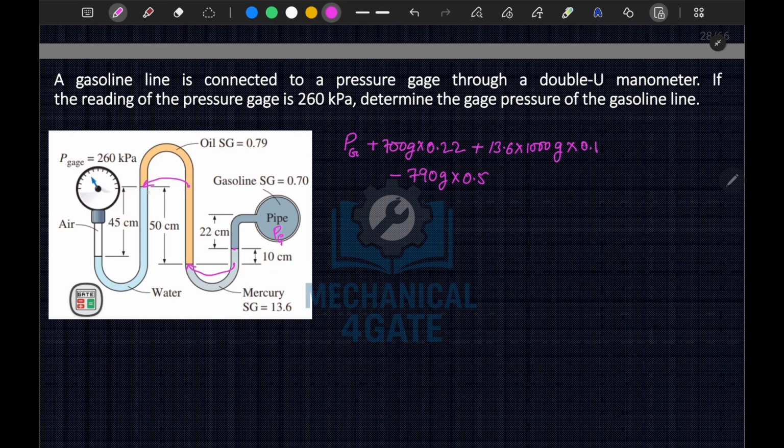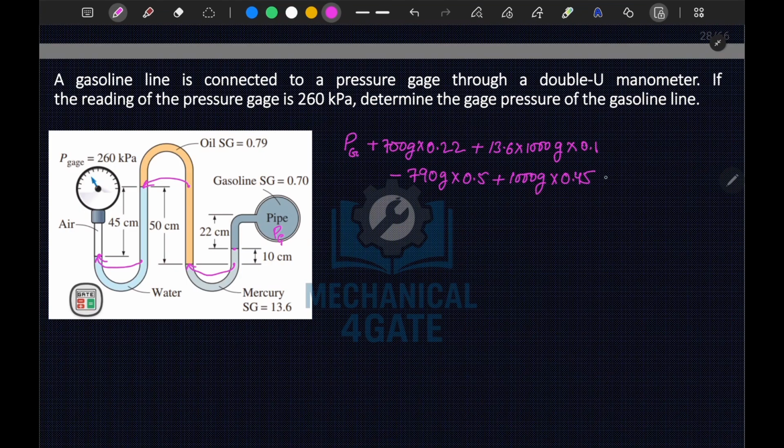Okay, now we have reached this point, and from here we will move downward in case of water. So this is plus 1000 g times height, which is 45 centimeter, so 0.45. Now from here we will jump to this point.